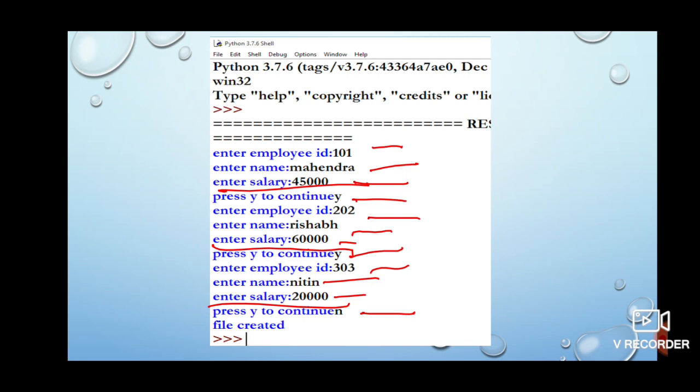Clear? Now in this video I will finish up here and I'll continue my discussion in the next video, where I'll be discussing append operation, and we'll see the contents of the file after performing append operation in that video.